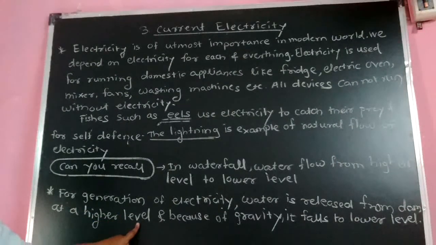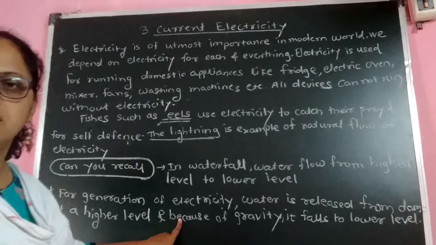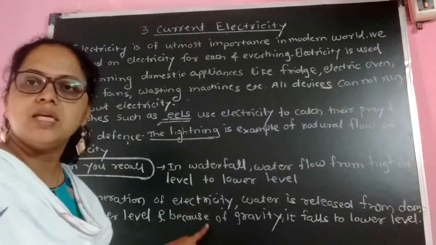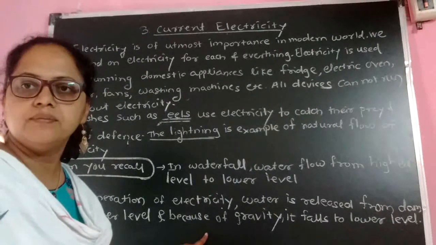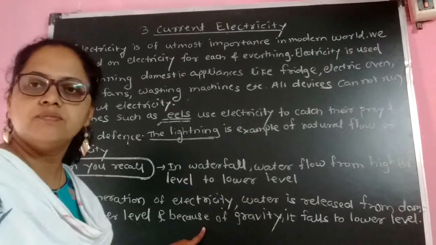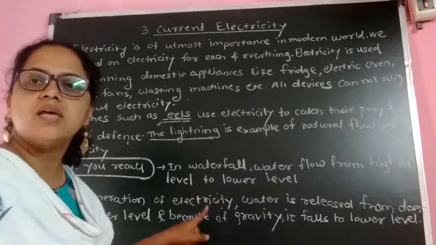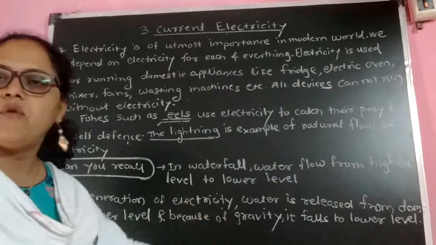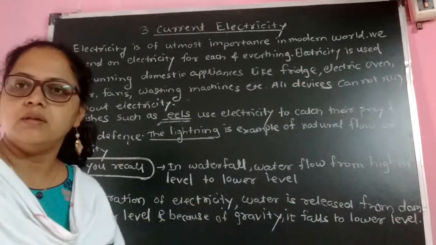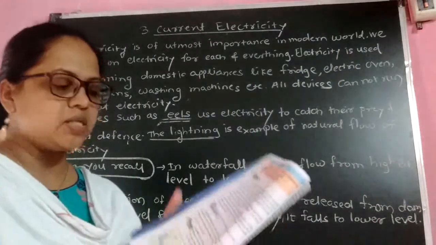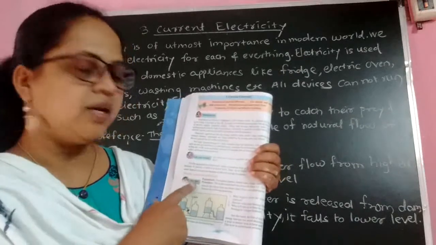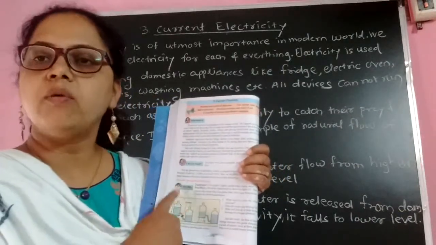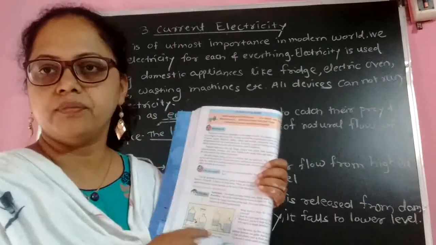So in a dam also, water is released from a higher level to a lower level, and because of gravity. What is the function of gravitation? It attracts each and every object toward itself. So due to gravitational force, the water from higher level is attracted toward the lower level. So what will happen? It falls to the lower level. If you see on page number 30, the try this activity is not for your study. You have to perform this activity in your home.